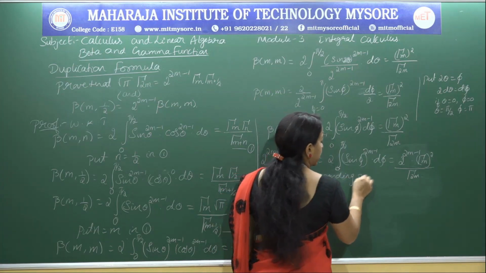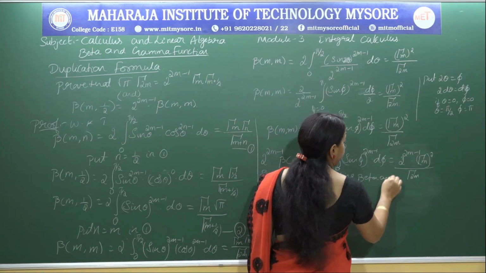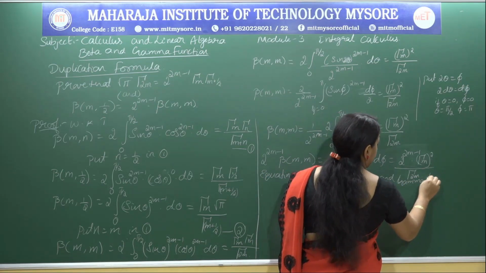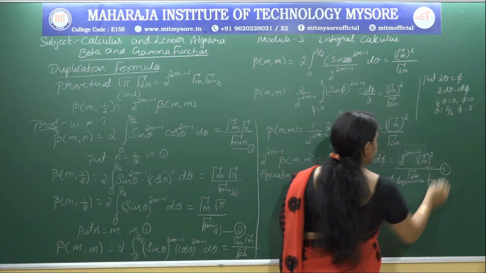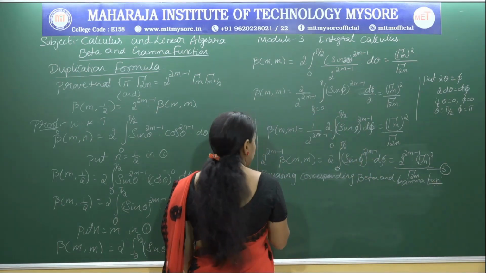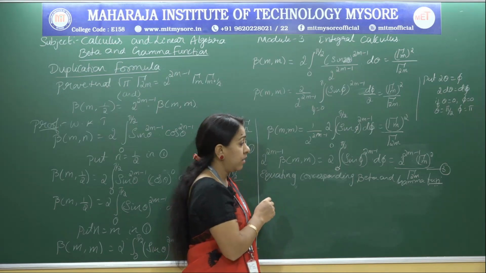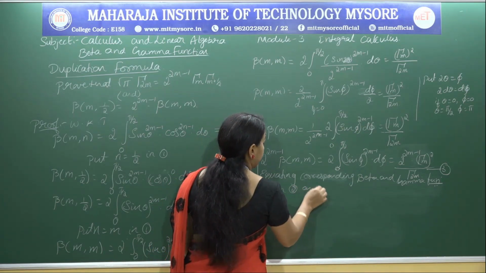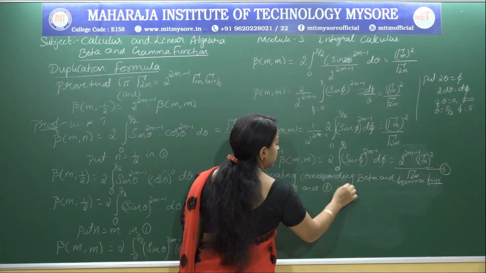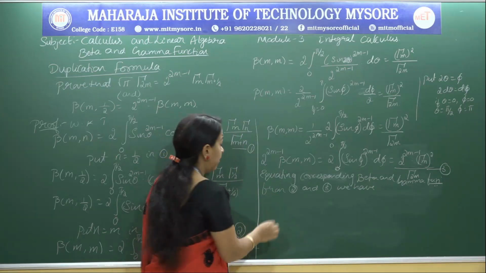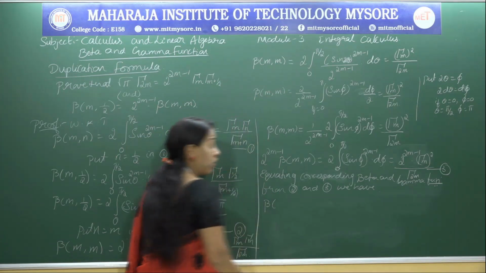beta and gamma function, so if I call this equation 3, equating corresponding beta and gamma functions from equation 2 and 3, we have: how to equate?